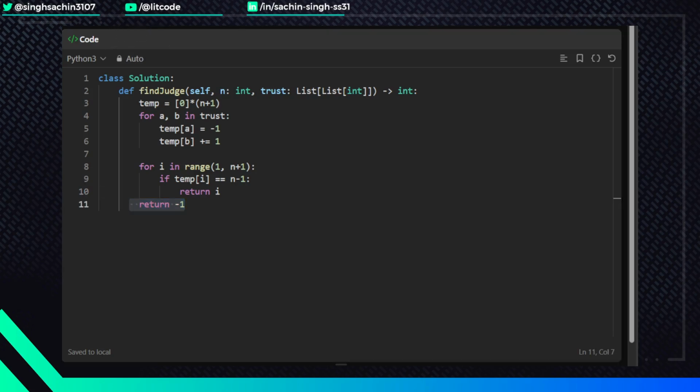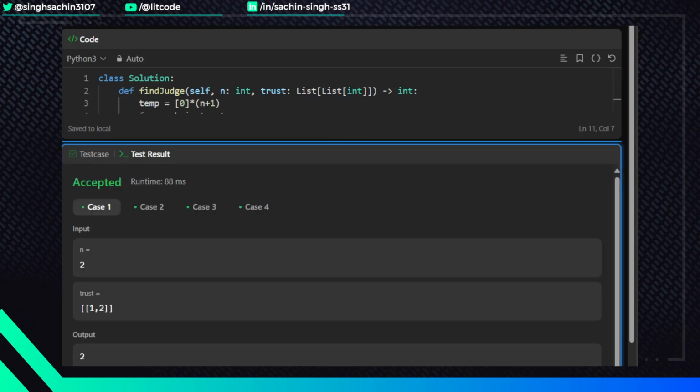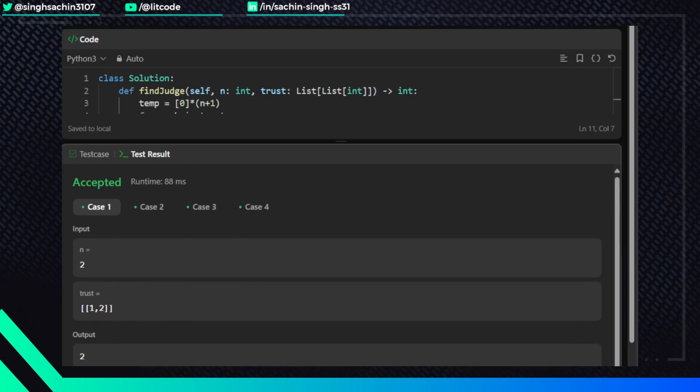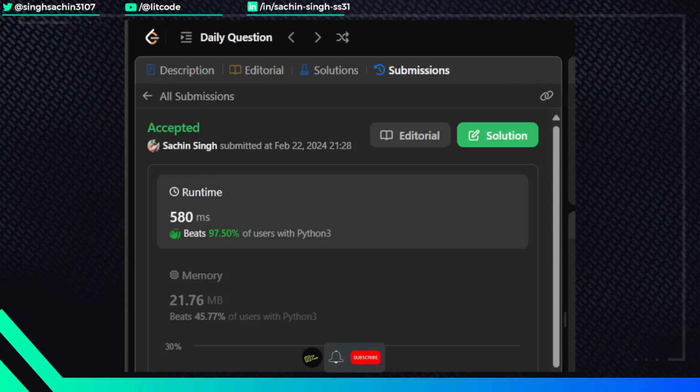Let's check out the test cases. As you can see, the test cases got cleared. Let's submit it for further evaluation. Okay, as you can see, we have performed very well. We have outperformed around 97.50% of the submitted solutions.